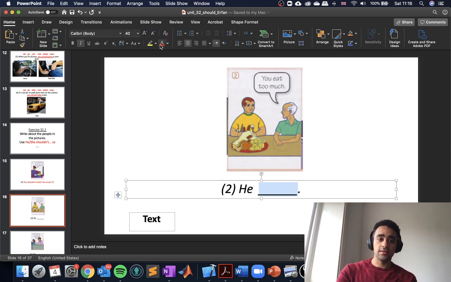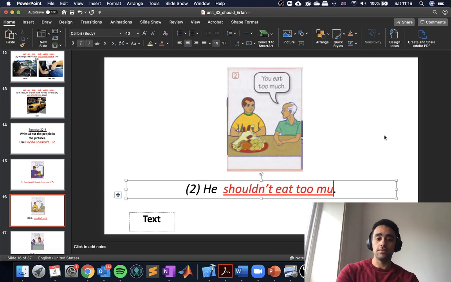The second one, you eat too much. So if we want to give advice to that person, he has a lot of food, we would say he shouldn't eat too much. So too much usually is a negative way of saying.